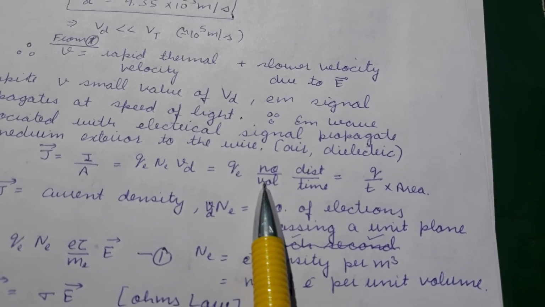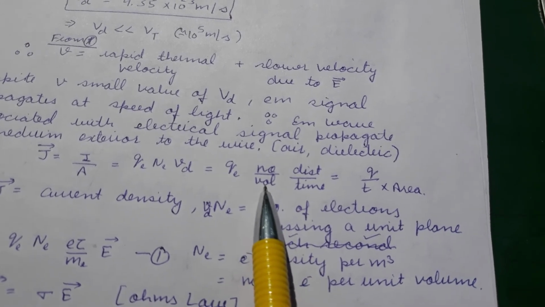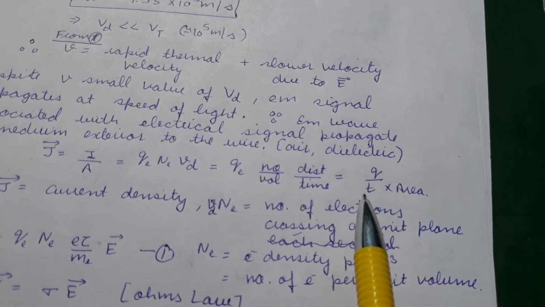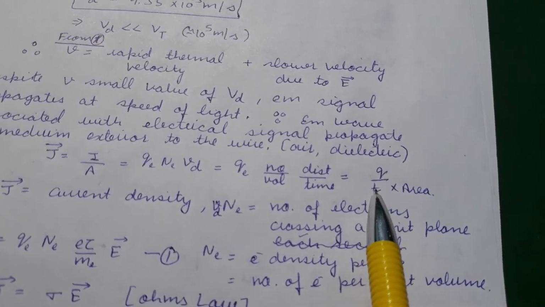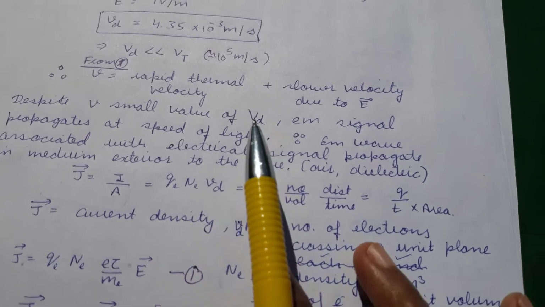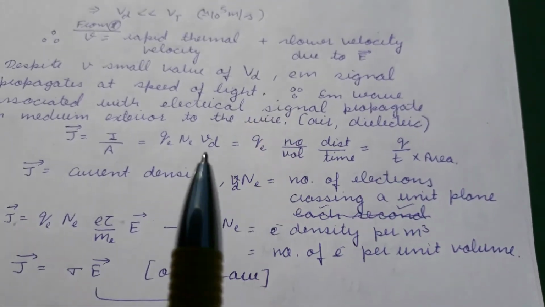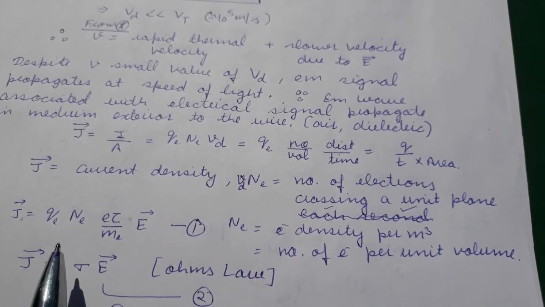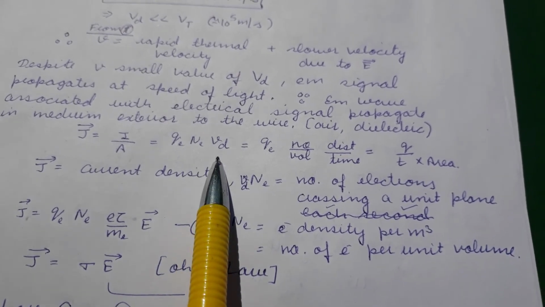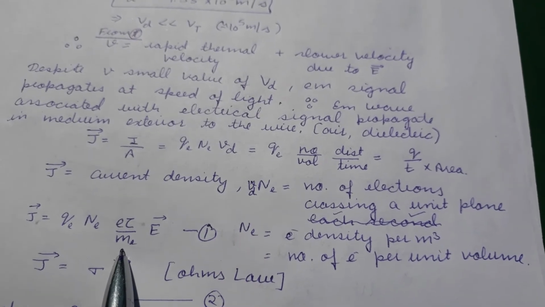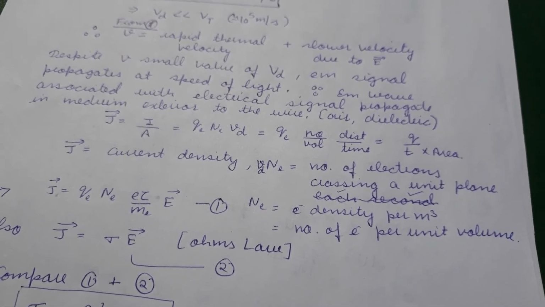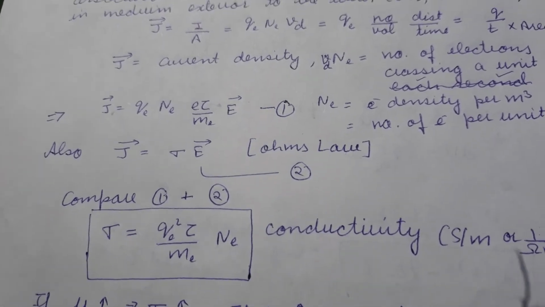So distance and volume can cancel, and we'll be left with area. So it will be charge per unit time per unit area. Charge per unit time gives you current, so it will be current per unit area. So dimensionally this term q n_e v_d turns out to be equal to current density. So now we can replace the drift velocity that we have calculated, and also compare it with this equation, which is Ohm's law, J = σE.